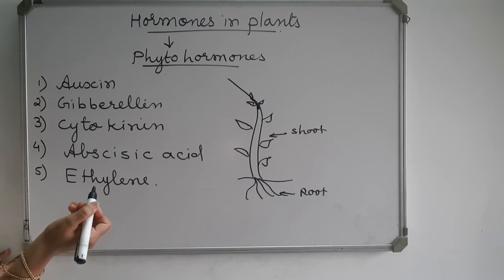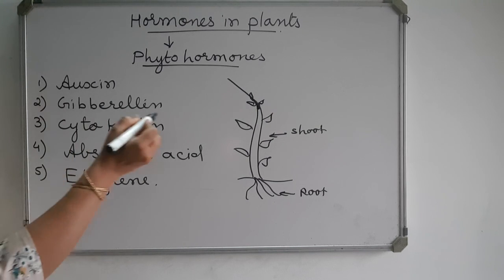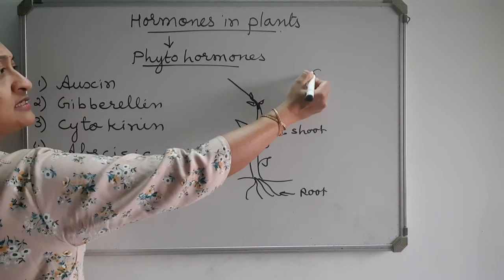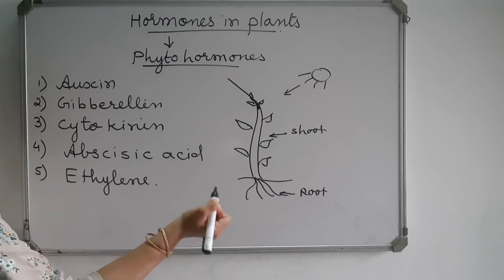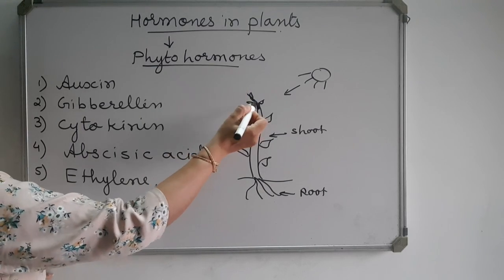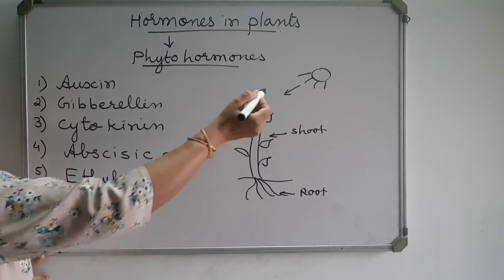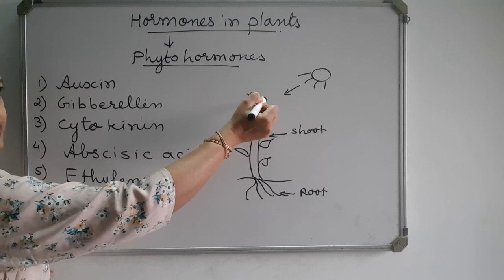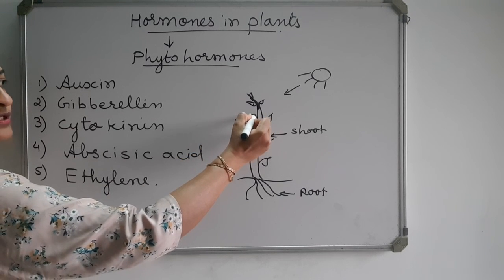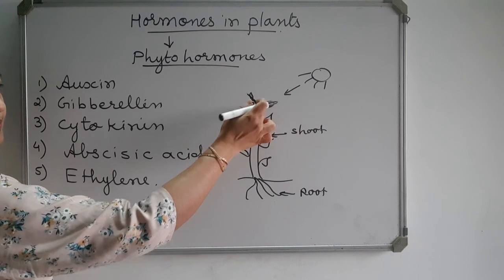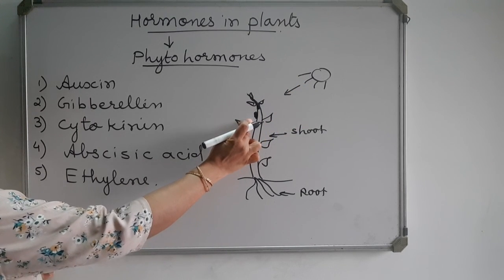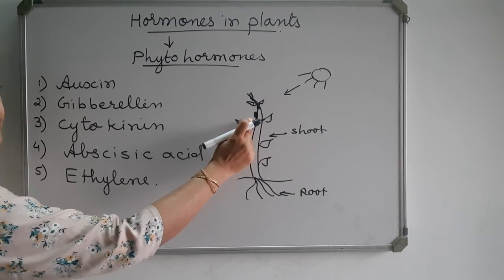How does it promote phototropism? Suppose sunlight is coming from one side of the plant. Now we know that auxin is present at the tip of the shoot. When auxin detects light from one side, auxin will diffuse to the shady side of the plant here. This side light is coming, this side is the shady side of the plant. The auxin will diffuse to the shady side of the plant.